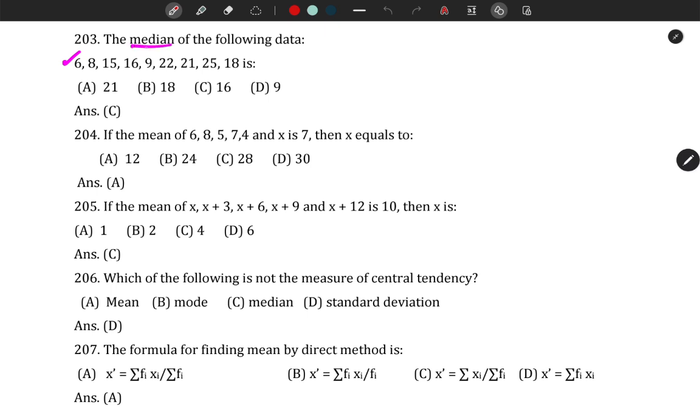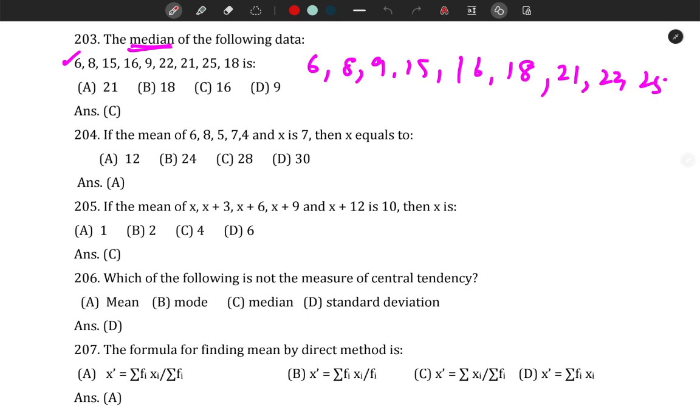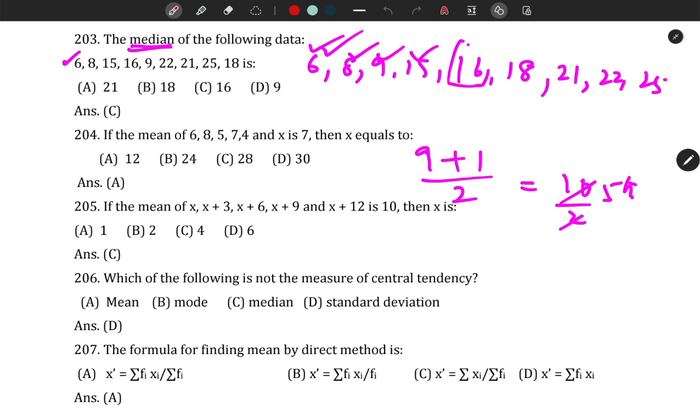Next question, you have to calculate the median of this data. First, in order to calculate median, you have to remember you have to arrange in ascending or descending order. So let's arrange in ascending order. After arranging, the one which falls exactly in the middle will be the median. Since we have 9 observations, we cannot divide 9 by 2, so we'll add 1. Then 10 divided by 2 is 5, so we look for the fifth observation: first, second, third, fourth, fifth. You can see 16 falls exactly in the middle. So 16 will be the median.